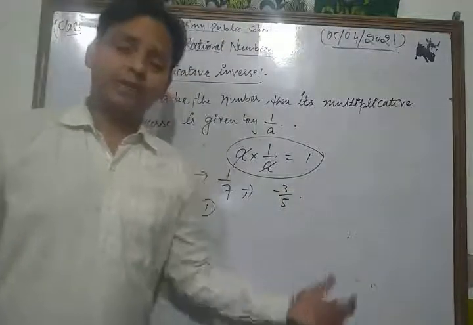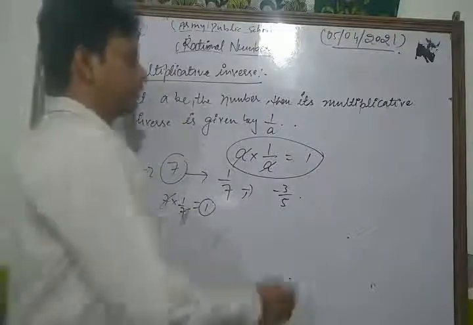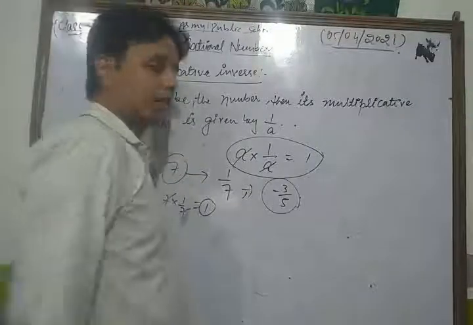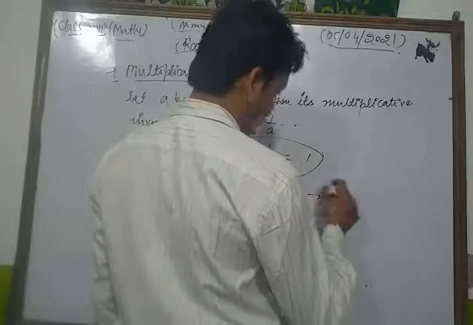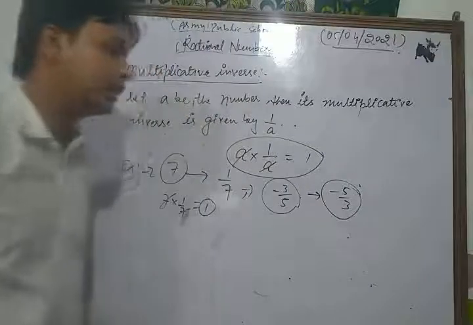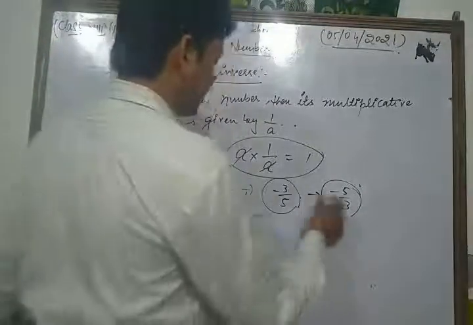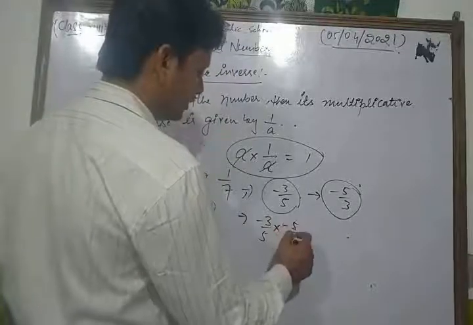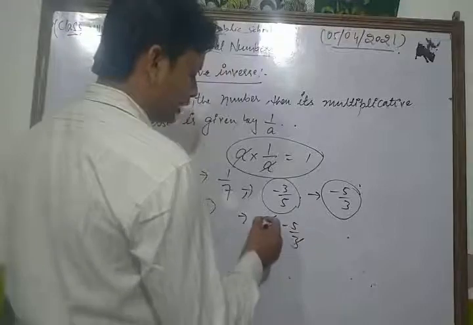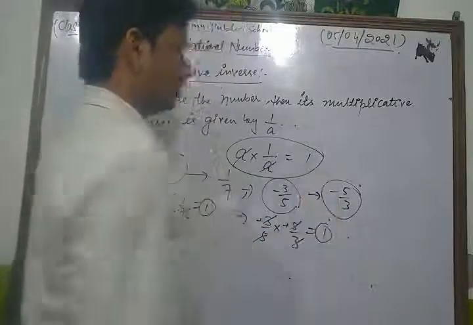Similarly, what is the multiplicative inverse of minus 3 by 5? Dear students, the multiplicative inverse of minus 3 by 5 is minus 5 by 3. Why? Because if we multiply them, we get 1. Let's see: 3 by 5 and minus 5 by 3. The 3s cancel each other, minus times plus, the 5s cancel each other, so we get 1.